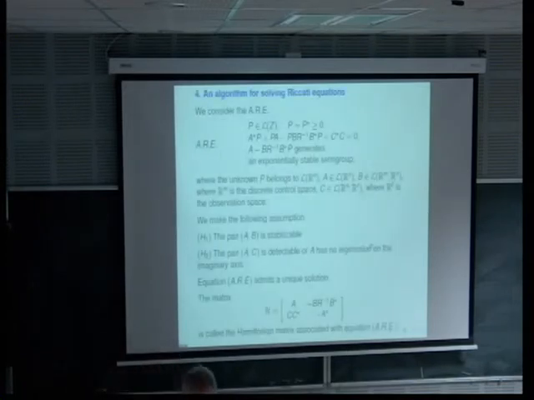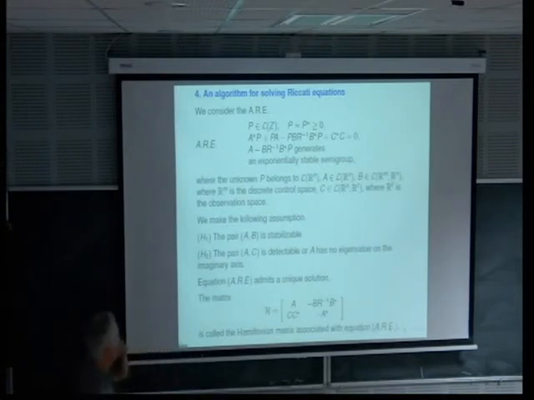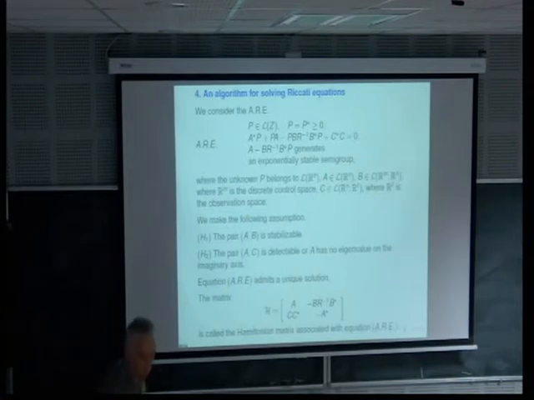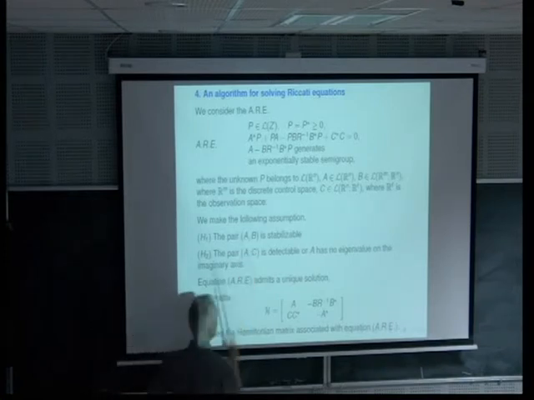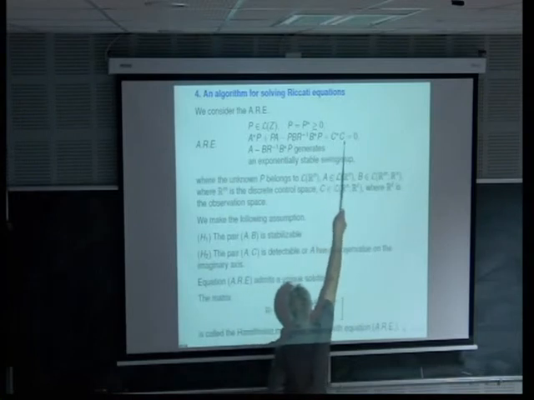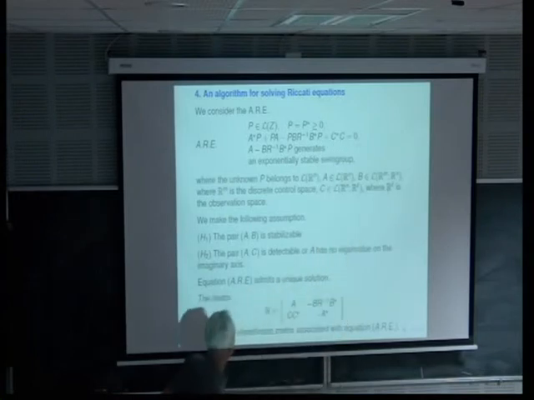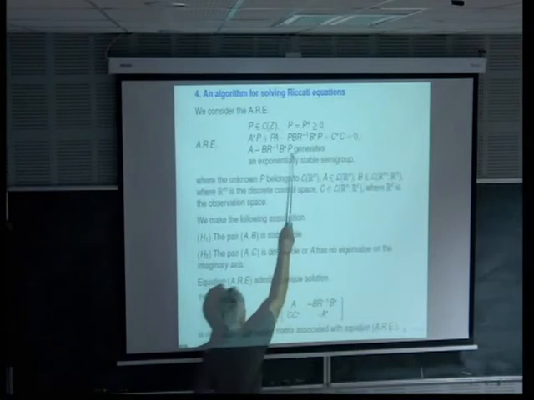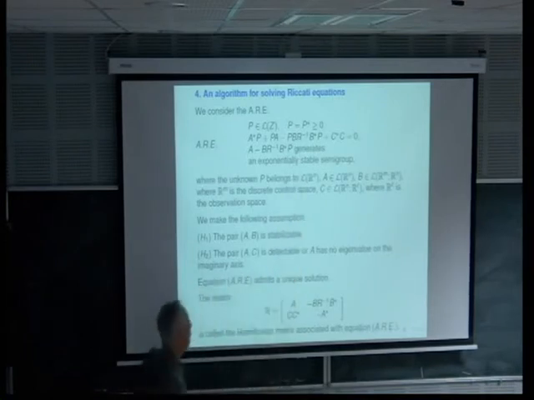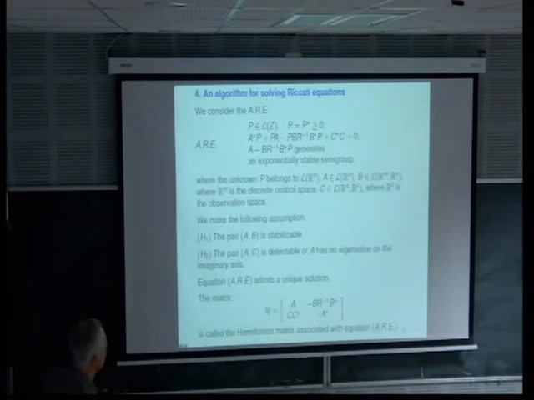Okay, so how to solve the Riccati equation? A more general Riccati equation than previously is the following one, in which I have put here C star C. Previously it was equal to 0, plus some operator R, R minus 1. We can take R equal to the identity. Okay.